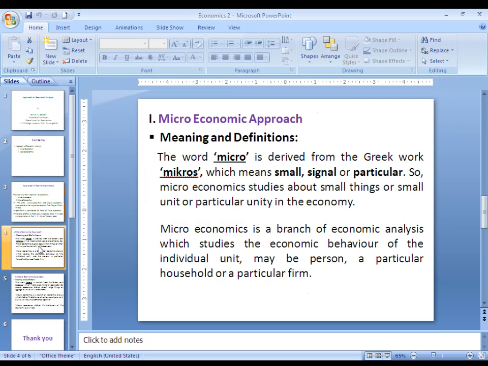Microeconomics is a branch of economic analysis which studies the economic behavior of the individual unit or a particular household or firm.